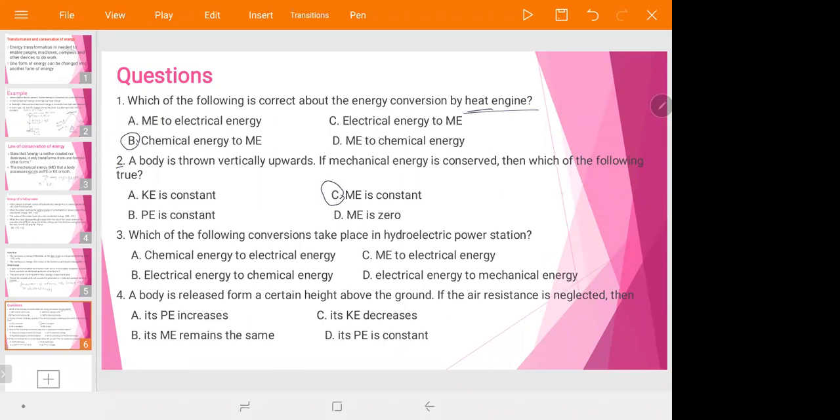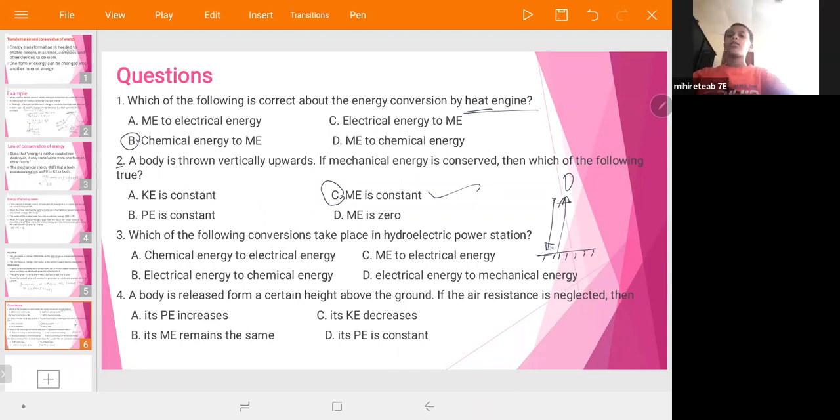Because, for example, when you throw a body upward, its potential energy increases and its kinetic energy decreases. After it reaches maximum height, it comes back down. So its kinetic energy is again not constant, its potential energy is not constant again, but its mechanical energy is constant.